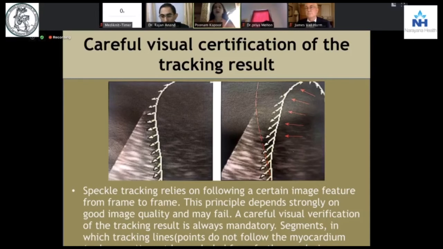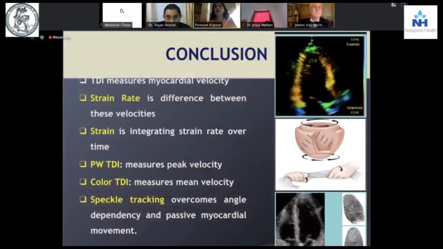The left panel here shows the right way of monitoring and noting your speckles along the endocardial border, whereas the right shows the wrong way, and therefore a careful visual verification of the tracking, because speckle tracking is actually acquisition of the image. So always mandatory, whether you do it manually or in the newer machines, the algorithm does it for you. Your strain rate and your strain is here to stay.